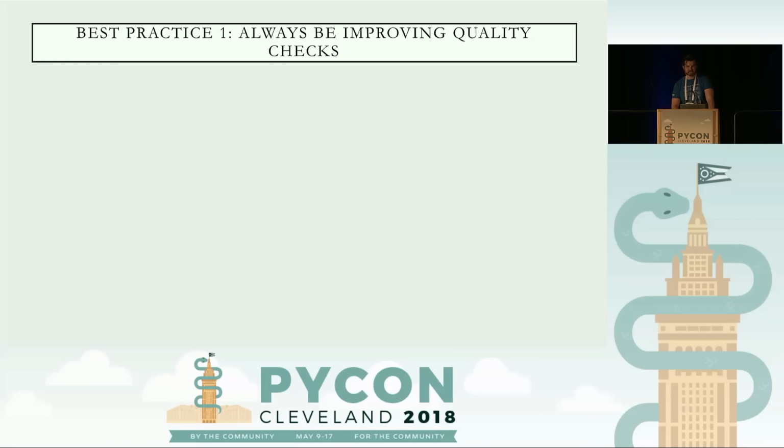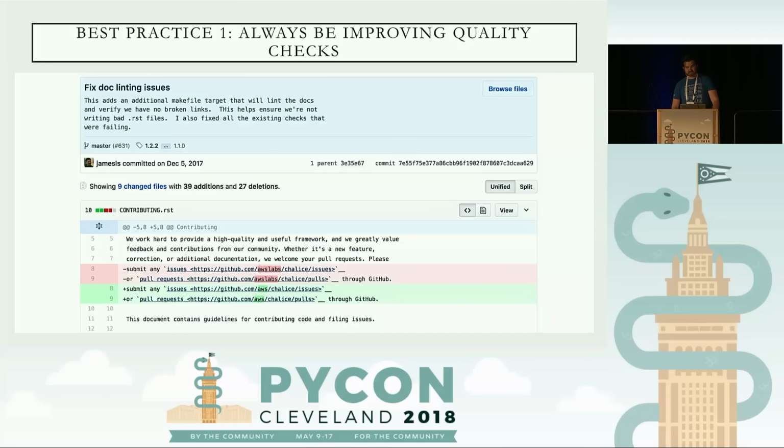So once you have all this automation set up, it's not something that you just set up once and just forget about. It's something you set up and make occasional updates when needed in order to make sure that your automated code quality checks stay healthy. So there's a few best practices that I would recommend based off this. So the first best practice is always be improving quality checks. If you see something that could be checked that is currently being checked manually, try to automate it. So a good example of this is here,